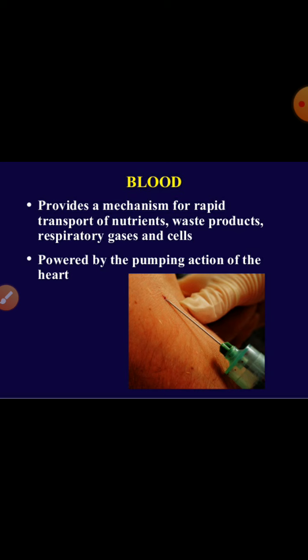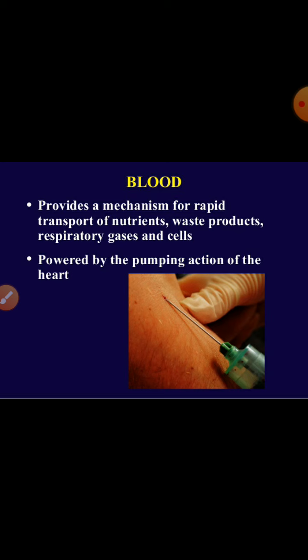Human blood is 5 times more viscous than distilled water. It is also heavier than water and slightly alkaline in nature. The oxygenated blood is bright red, while deoxygenated blood is purple red. The study of blood is known as hematology, and the stain used for staining the blood is Leishman stain.